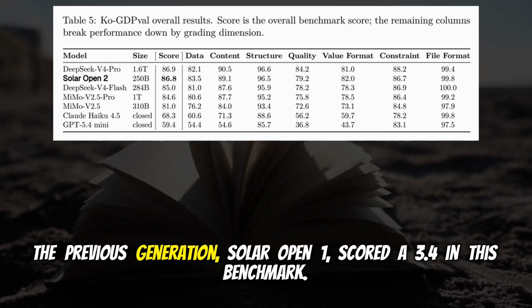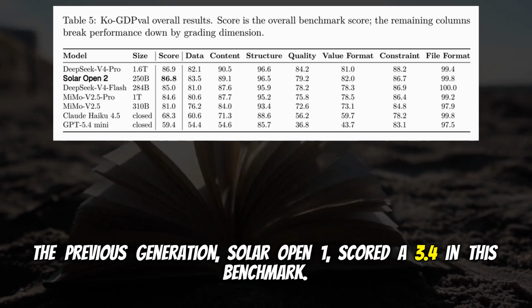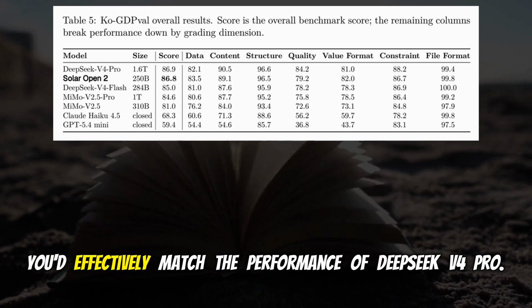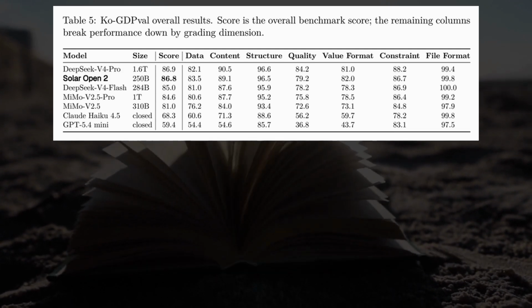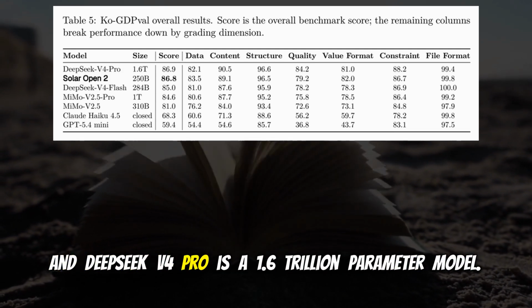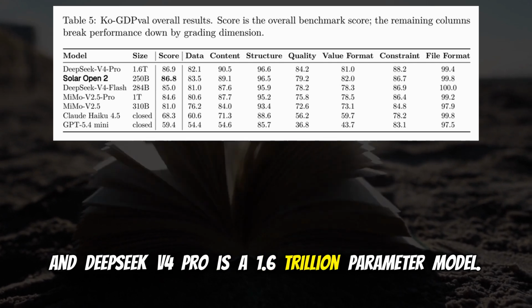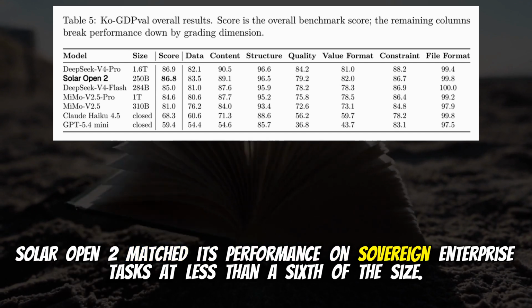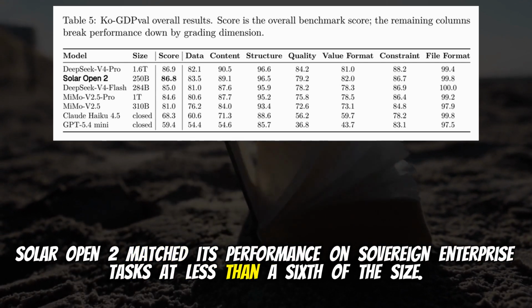The previous generation, Solar Open 1, scored a 3.4 in this benchmark. It fundamentally could not do the job. Right. Solar Open 2 hit 86.8. You'd effectively match the performance of DeepSeek V4 Pro. And DeepSeek V4 Pro is a 1.6 trillion parameter model. Solar Open 2 matched its performance on sovereign enterprise tasks at less than a sixth of the size.